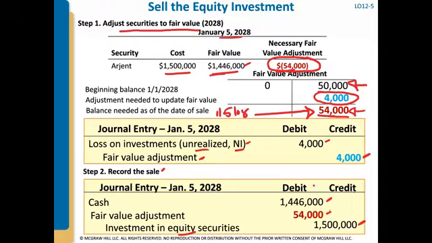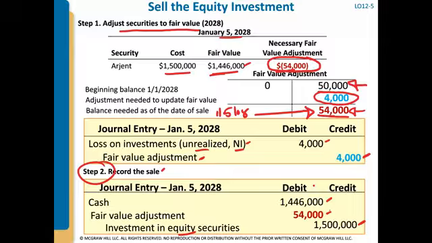Notice that on this second entry, this step 2 entry, when we record the sale, there is no gain or loss recorded. That's because we have essentially recorded the loss over the period of time, every time we adjusted our investment to its fair value.